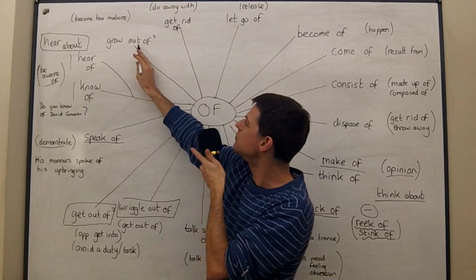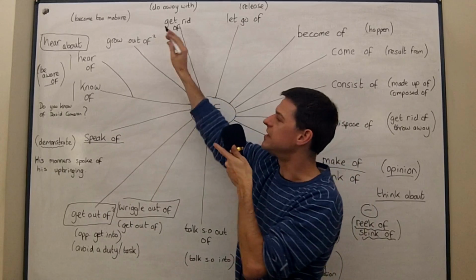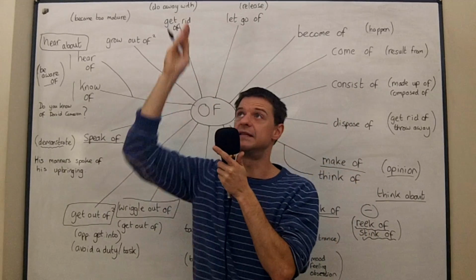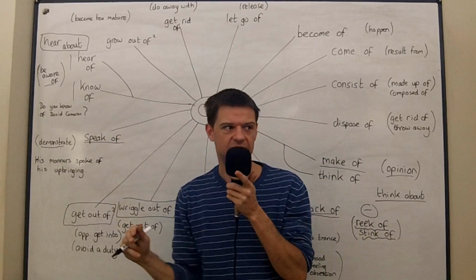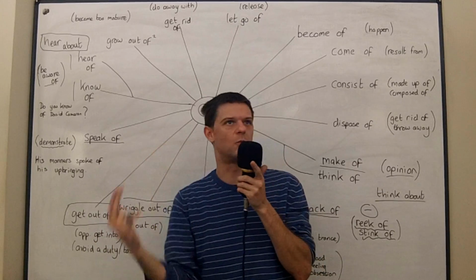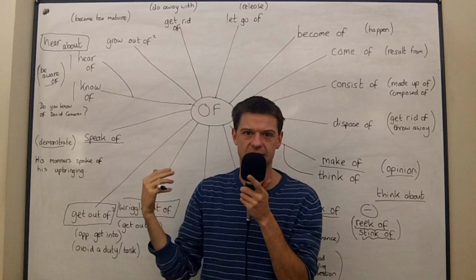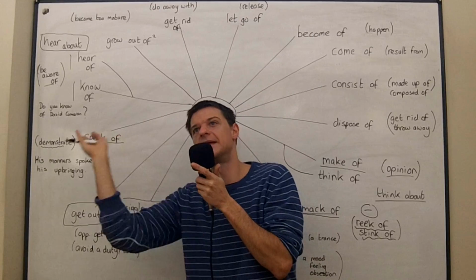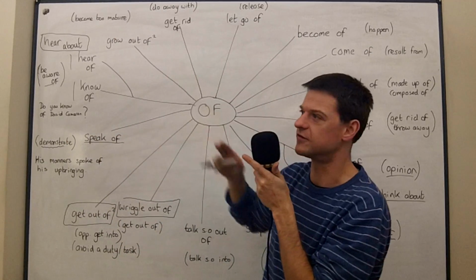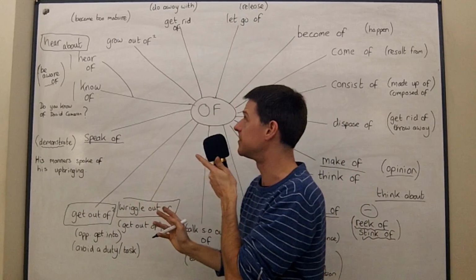Okay, to grow out of, it's got two meanings really, because it could mean physically, literally, to grow out of something. So you could say there were plants and weeds growing out of the shed, meaning maybe the plants were coming out of the window, they were growing out of the shed, they were growing out of the roof maybe.